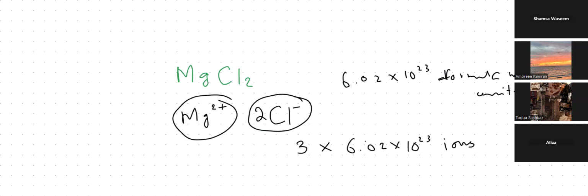Achha, another thing, especially in polyatomic ions, is where students make mistakes, right? I'm going to give an example for it. For example, bachcho, in sodium sulfate, can you tell me how many ions are there? Take your time.